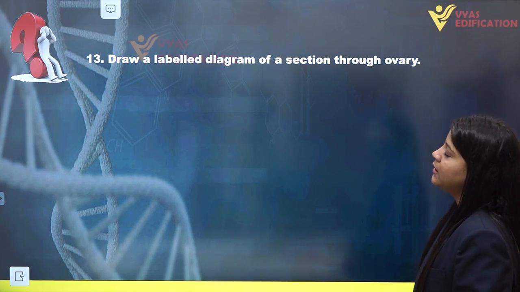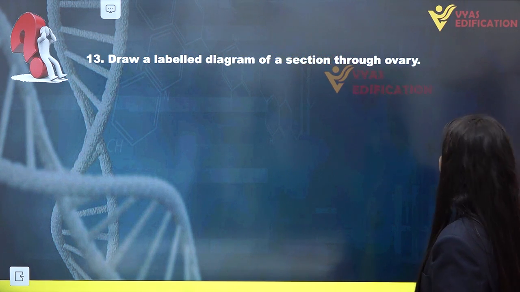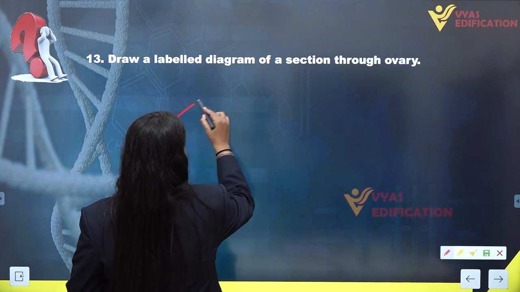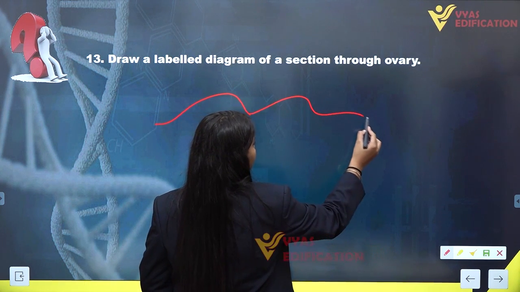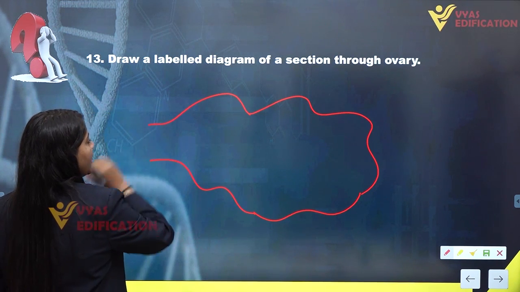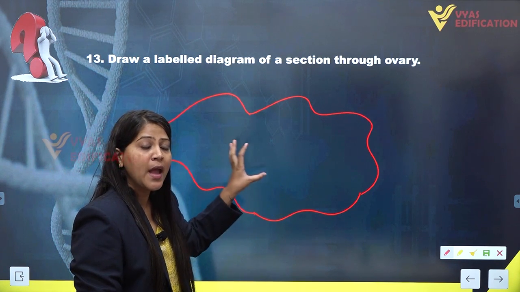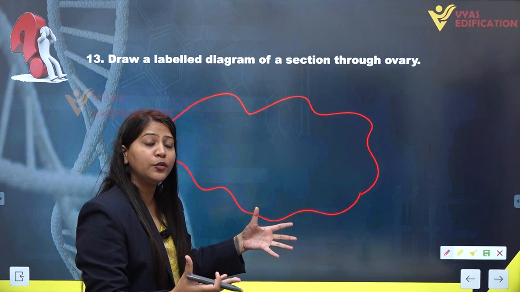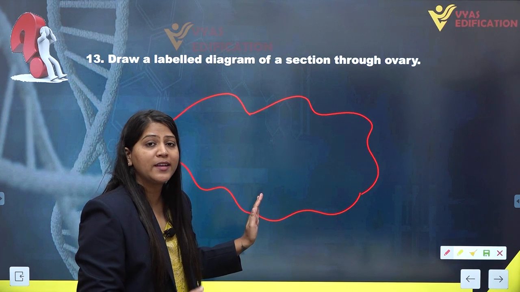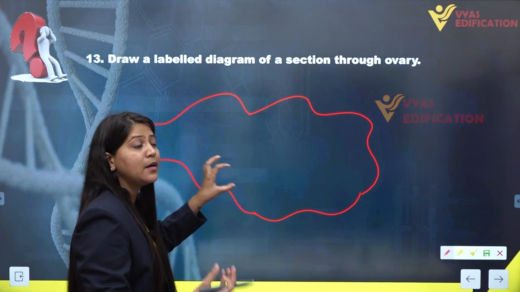Next, question number 13. Draw a labeled diagram of a section through the ovary. Now let's make a diagram of the ovary here. Here we have the ovary. As we know, inside the ovary this whole space is known as stroma, and the stroma of the ovary is divided into two zones. The peripheral zone of the ovary is known as cortex, and the inner portion of the stroma is known as inner medulla.